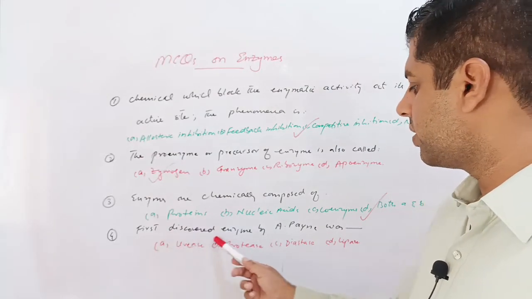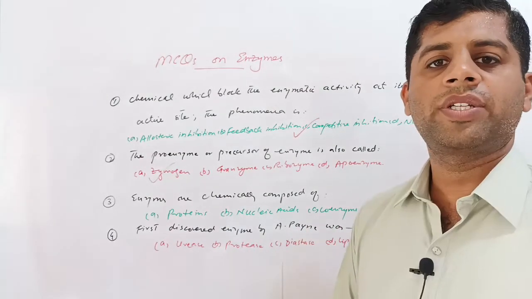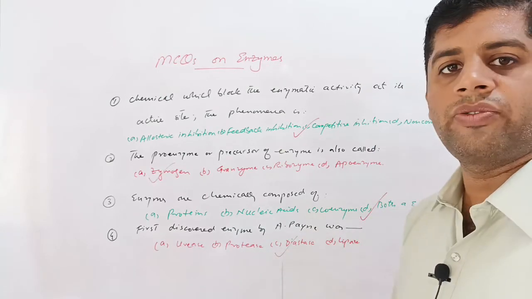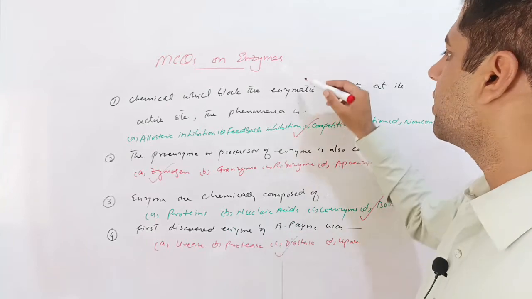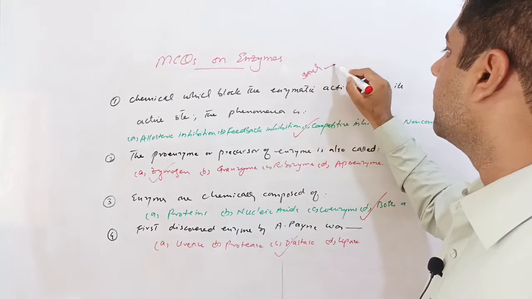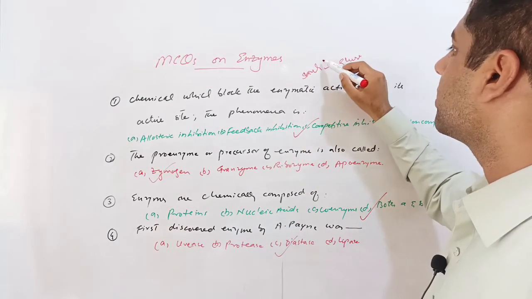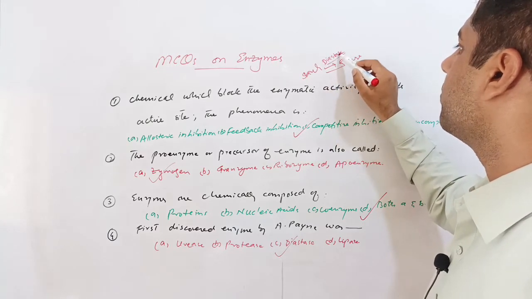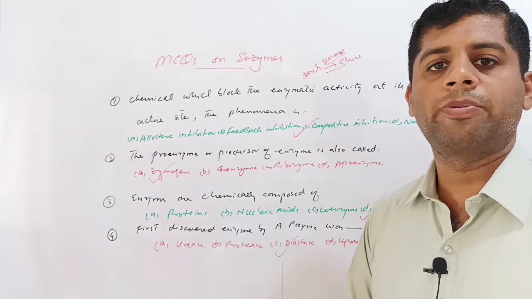Fourth question: the first discovered enzyme by Payen. Payen was a scientist who discovered the first enzyme, diastase. Diastase was the first enzyme discovered, and it converts starch into glucose. So starch is converted into glucose by the enzyme diastase. It was the very first enzyme which was discovered in the field of biochemistry.